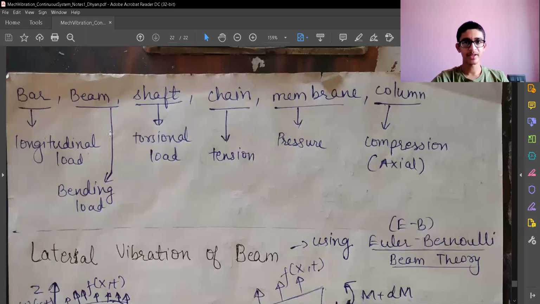There are many different terminologies; these are some of them which I have explained. You must remember these are the same thing. A shaft can be a circular shaft, a beam can be circular, a bar can be circular, and a column is also a circular member. They are all possible in different cross sections. Even if they are of the same cross section, when we change the nature of the load applied on it, we use different terminologies to mention them. These are very specific terminologies which are used in industry, so you must remember this.